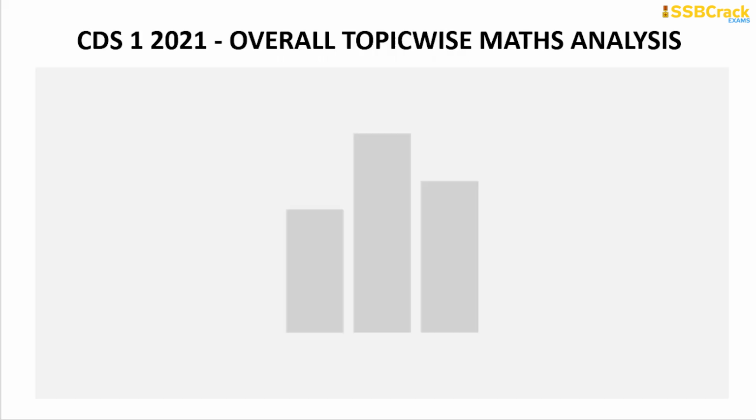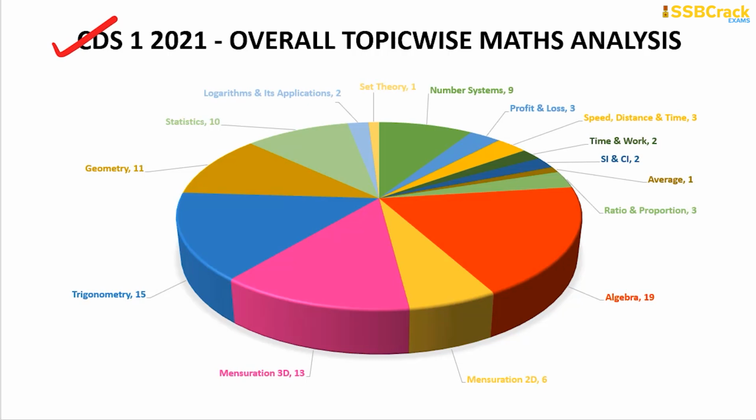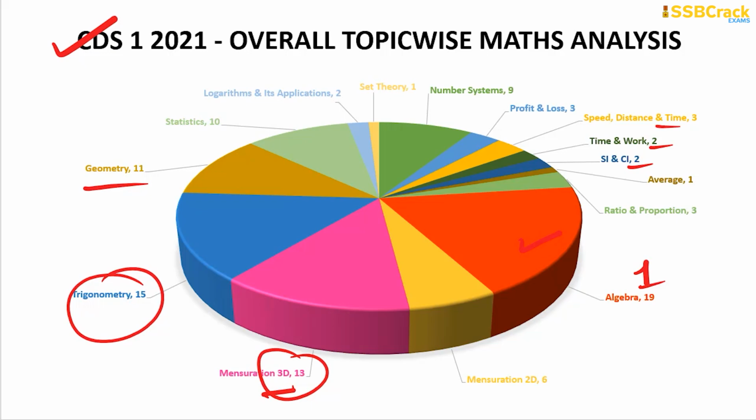So now let's have a look at the overall topic-wise mathematics analysis. You can see the maximum number of questions were based upon the very first topic, rank 1, algebra, then mensuration 3D with 13 questions, then trigonometry with 15 questions, then geometry, right? Then the other topics like business mathematics, speed, distance and time, profit and loss, right? And simple and compound interest: on these topics, there were hardly one or 2 questions. Number system, which is a fundamental topic, had a total of 9 questions.